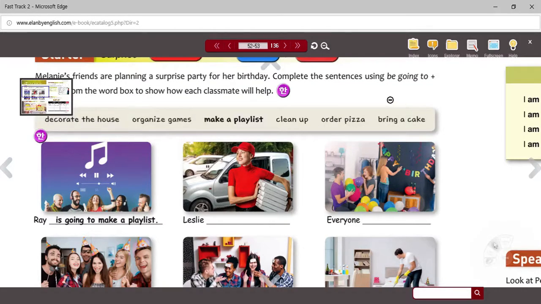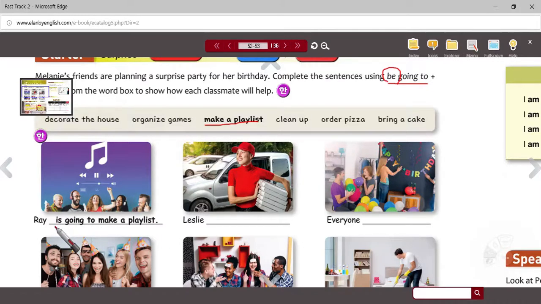Okay. And when you're doing it, you're going to take these phrases, these actions, and match them with the picture, but you're also going to use this phrase here, be going to. And be is the word you're going to have to change. Notice here, for Ray, the verb for Ray, make a playlist. Okay, so you can see that here.